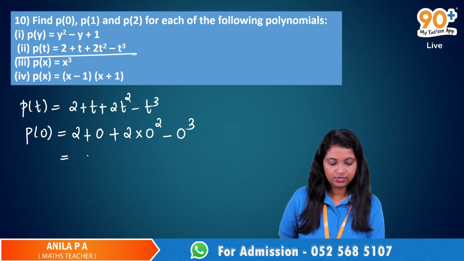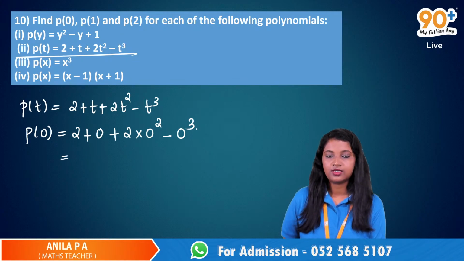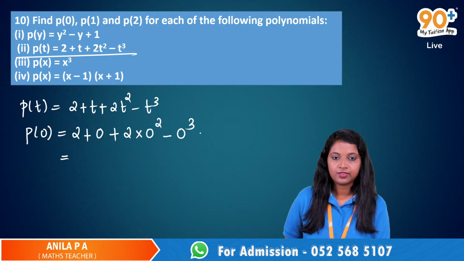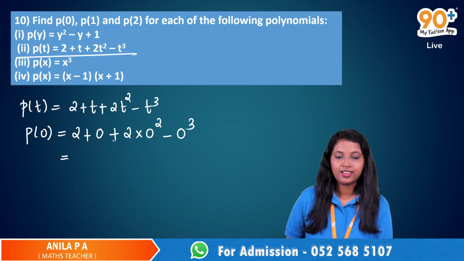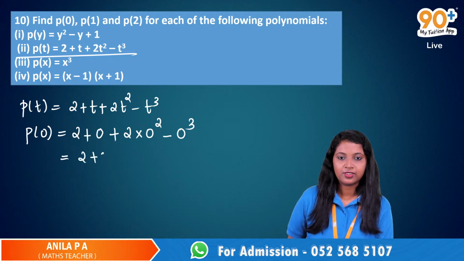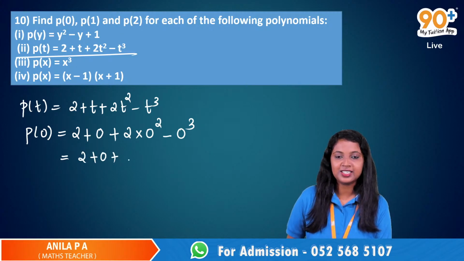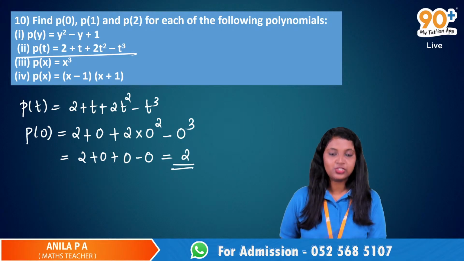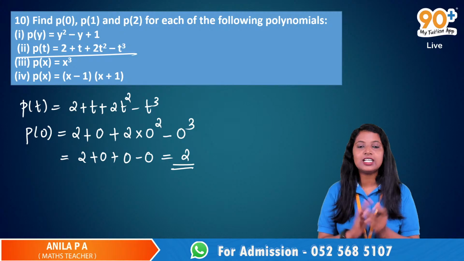So 0 square and 0 cube will be equal to 0 itself. So at the bottom we'll do the multiplication first. 2 plus 0 plus 0 minus 0. So then the answer will be 2 itself. Yes, very good. The answer will be 2.